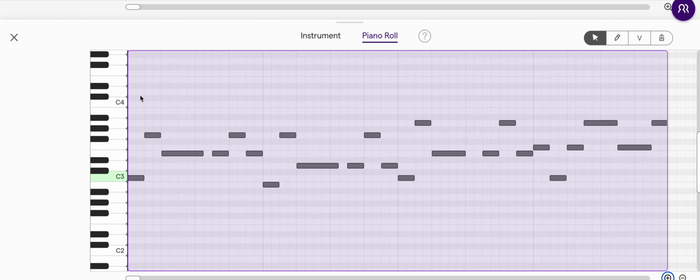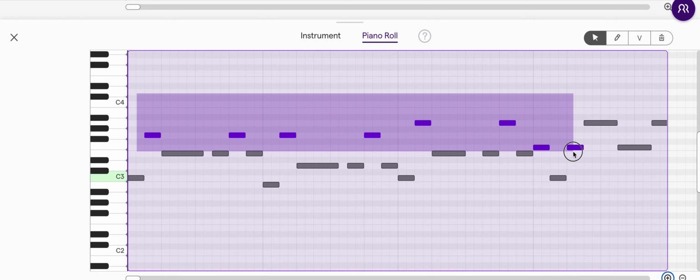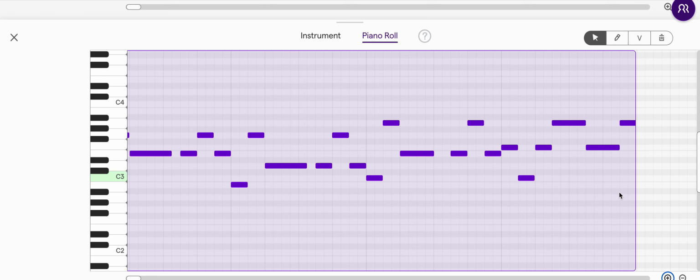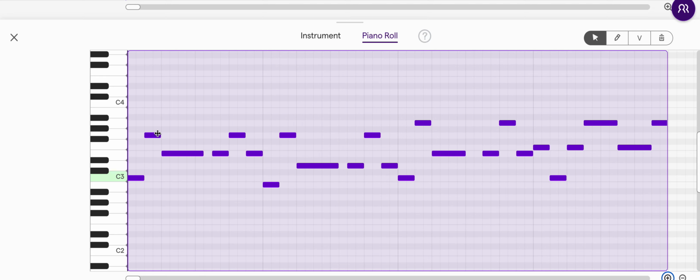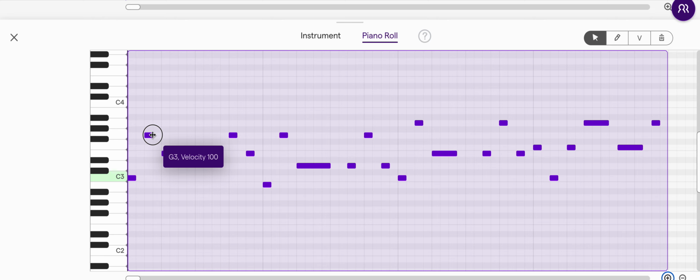And what I'm going to do first is I'm going to click and drag to select everything. And then I'm going to click on the edge and drag left to make all the notes shorter. So what I've done is I've created some space in between each of the notes.